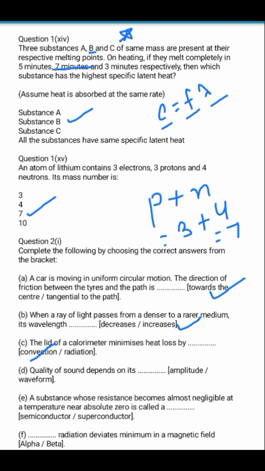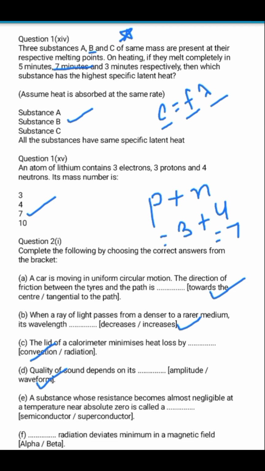The next question is also very easy. Quality of sound depends on the waveform. So there are 3 kinds of characteristics of sound. One is the loudness, which depends on the amplitude. Next is the pitch, which depends upon frequency. And the last one is the quality of the sound, which is dependent upon the waveform. So the correct answer is waveform.